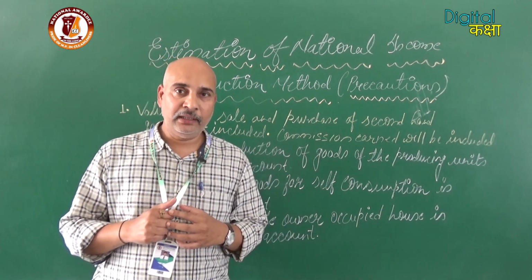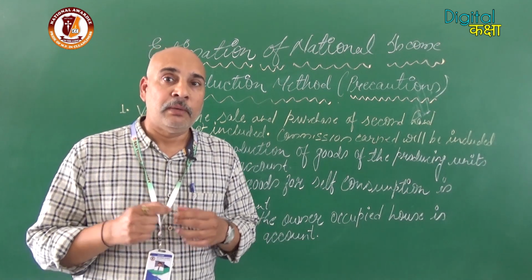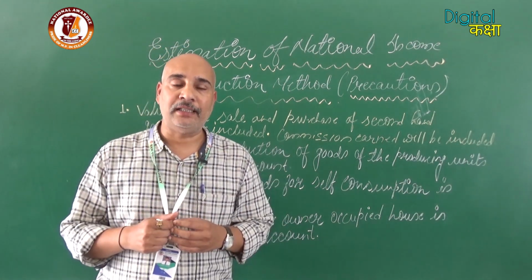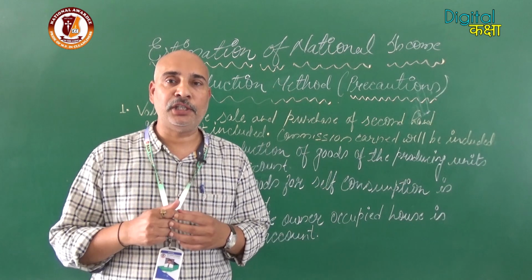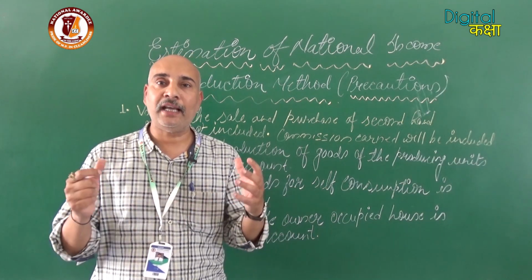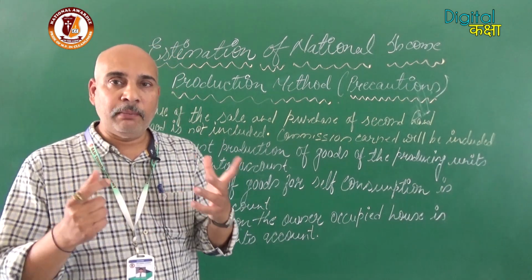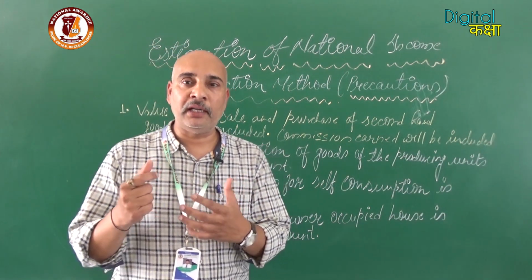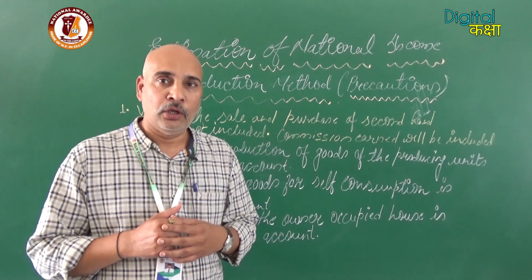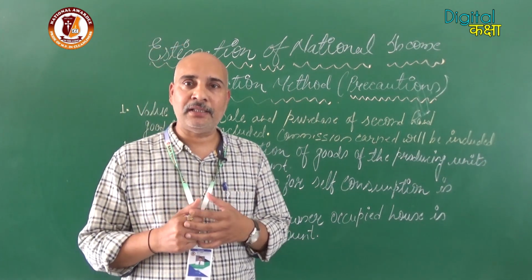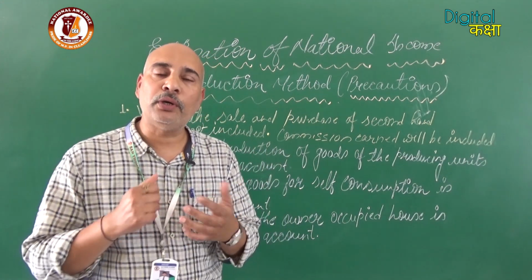But there is another issue related to this. Suppose a person or an institution is engaged as a broker or agent. You will find a number of brokers who deal in properties. Whenever a transaction takes place, they get their commission or brokerage.